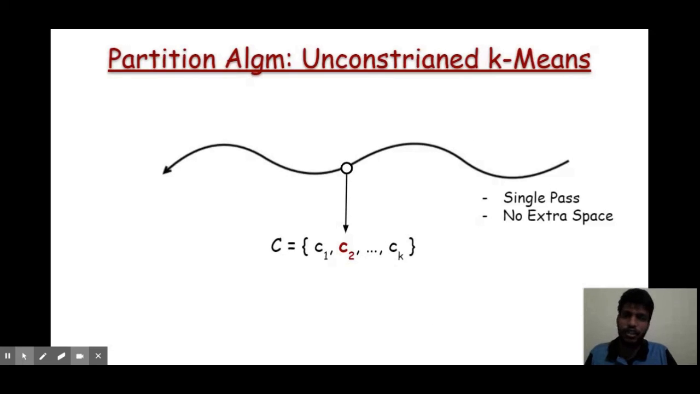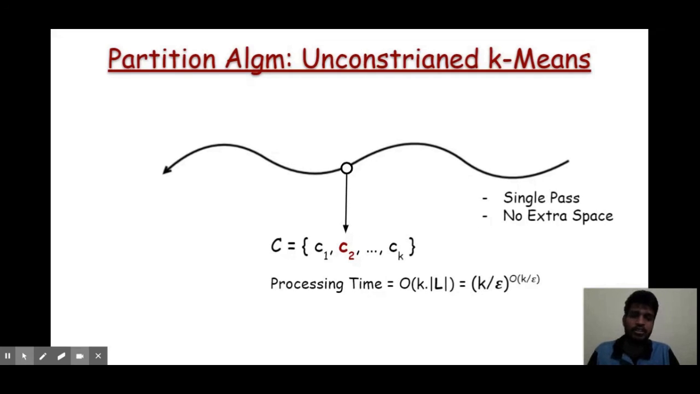So let us discuss the streaming partition algorithm. For the unconstrained k-means problem, what would be the streaming partition algorithm? Here the data points come in a stream, and we can simply assign each point to the closest center. So we do not require any extra space here, and it can be done in a single pass. As the point comes, I simply assign it to the closest center, and the processing time is just to compute the distance of this point to every center. I'm going to do this for every center set in the list, and hence the processing time per data item is k by epsilon raised to the power k by epsilon, which is proportional to the size of the list.